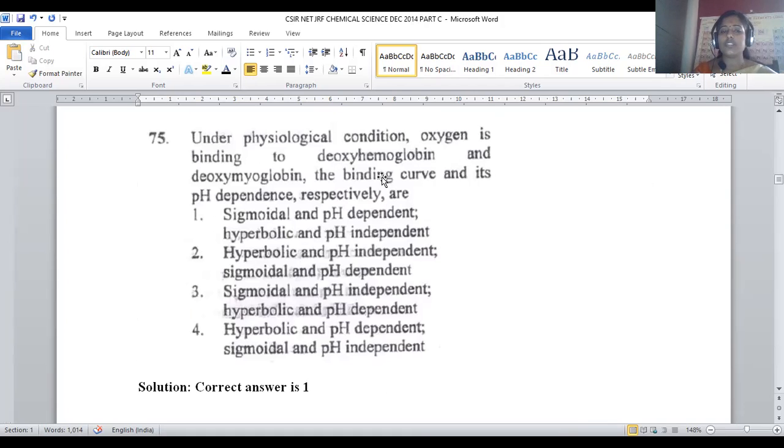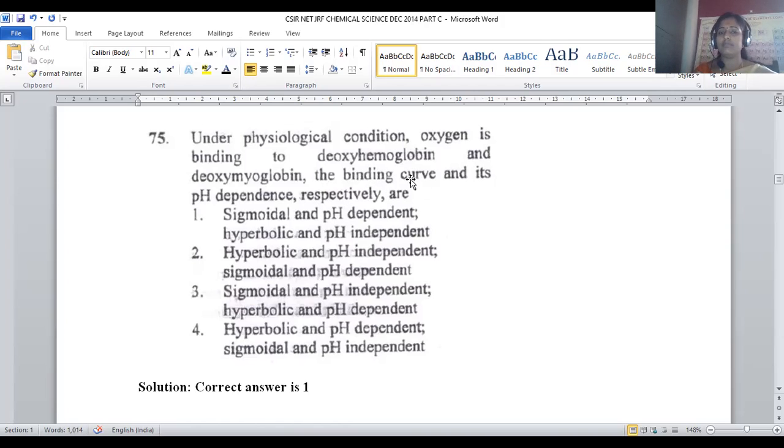Under physiological conditions, oxygen is binding to deoxyhemoglobin and deoxymyoglobin. The binding curve and its pH dependency respectively, right? Physiological conditions are nothing but the processes carried out in living organisms. In our body we have bioinorganic molecules including hemoglobin and myoglobin.